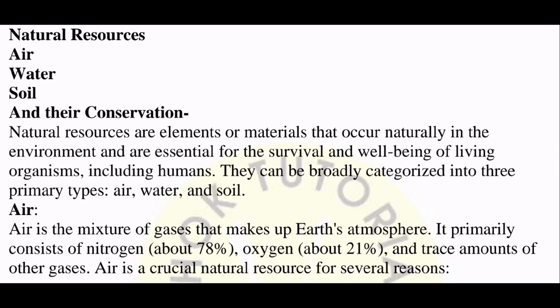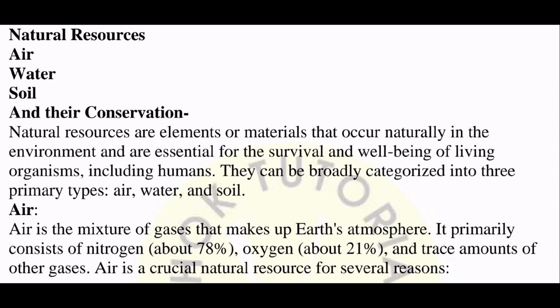So let us see. Natural resources are elements or materials that occur naturally in the environment and are essential for the survival and well-being of living organisms, including humans. They can be broadly categorized into three primary types: air, water, and land or soil.